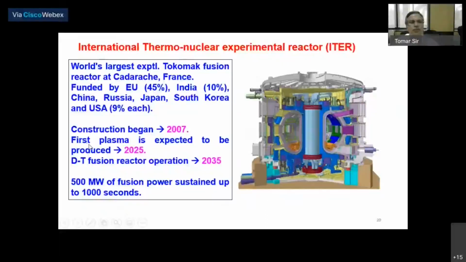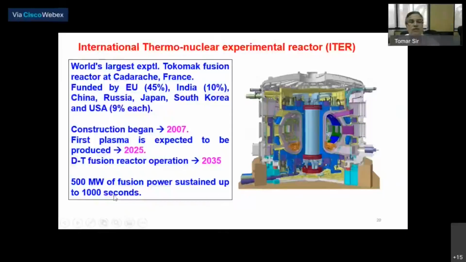The milestones are that the first plasma is expected to be produced by 2025, and the reactor operation will start. The deuterium-tritium fusion operation will take place from 2035. So the objective of this particular fusion reactor is to produce 500 megawatt of fusion power sustained up to 1000 seconds.